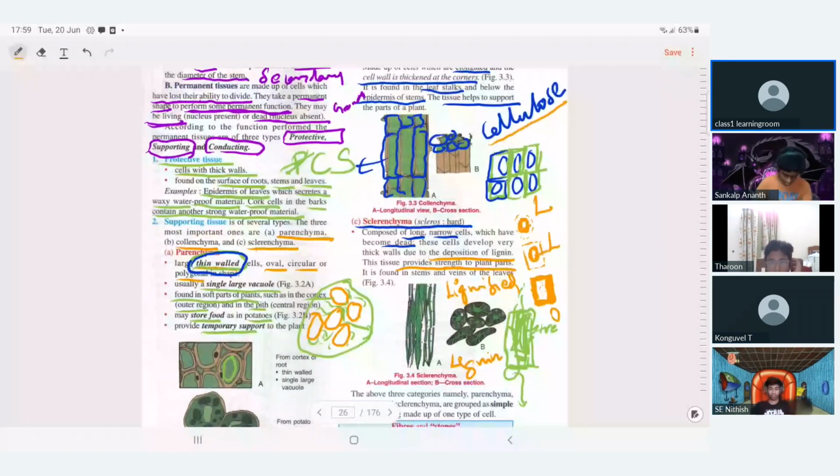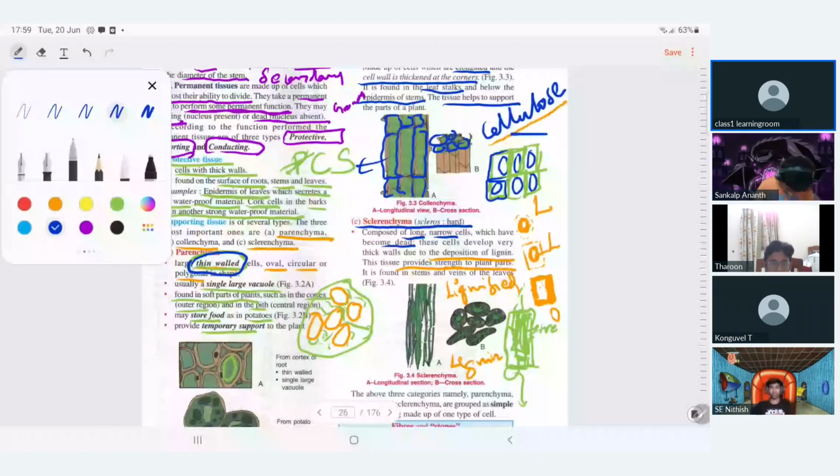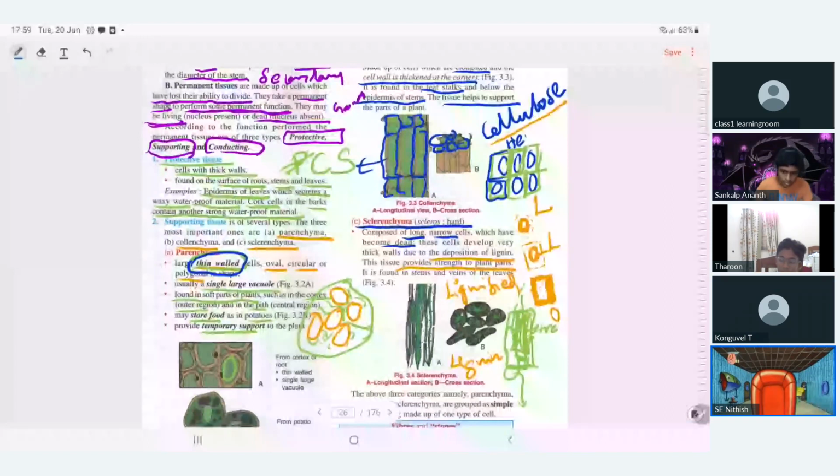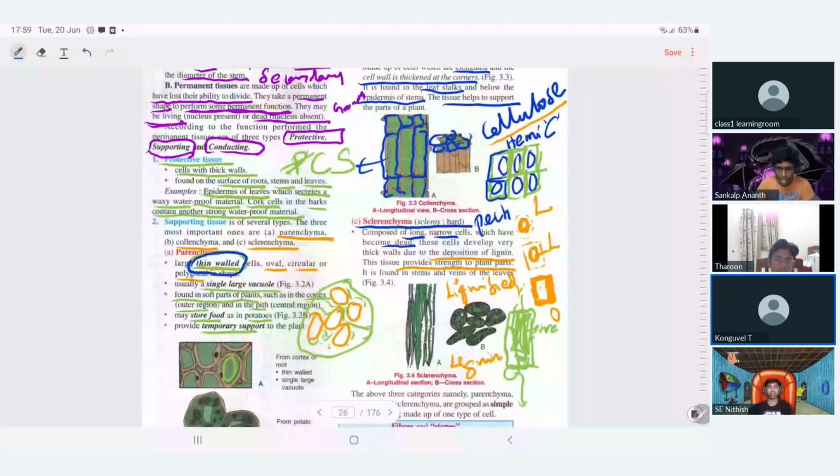There are three substances: cellulose, hemicellulose, and then pectin. Cellulose, hemicellulose, and pectin are the primary cell wall.